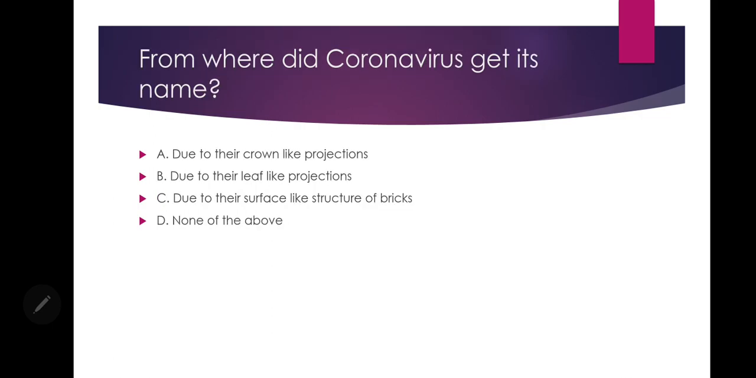Next question. From where did coronavirus get its name? This is the easiest question, if I could say that. A. Due to their crown-like projections. B. Due to their leaf-like projections. C. Due to their surface-like structure of bricks. Or D. None of the above. The answer for this question is due to their crown-like projections. So A is the answer to this question.